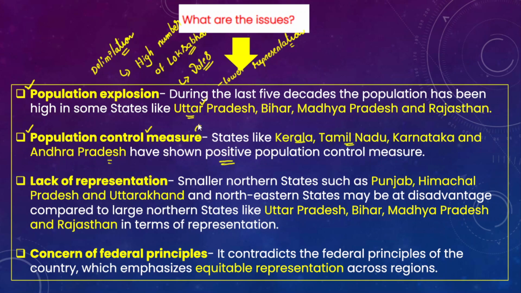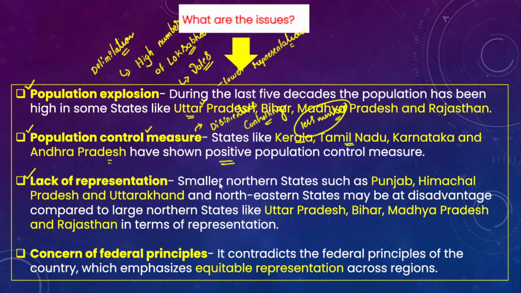So even though they have shown positive population control, the delimitation exercise will now disincentivize them for controlling population, because a lesser number of population means fewer seats in the Lok Sabha. So that certainly disincentivizes these states with respect to the allocation of seats.